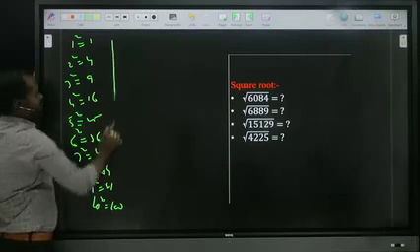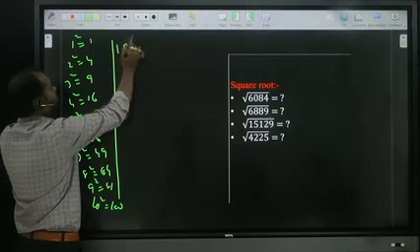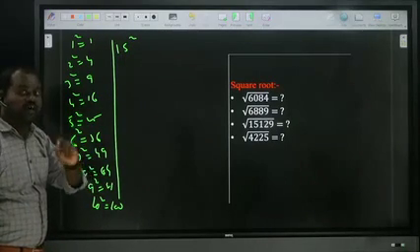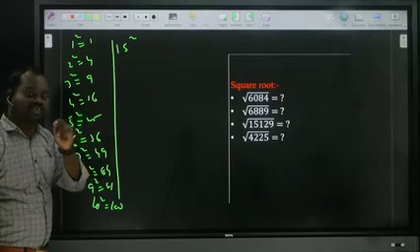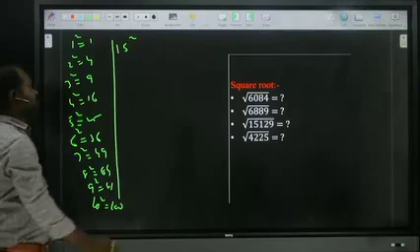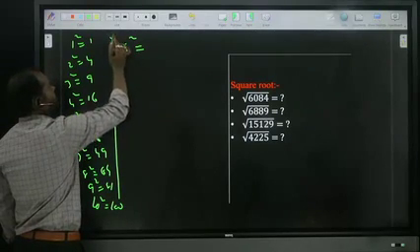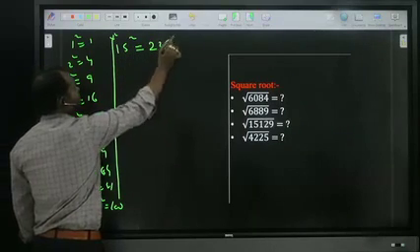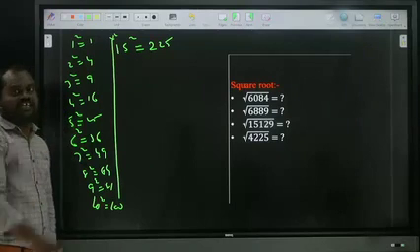Now, other than this, we have to know 15 square. In squares, especially when the last digit is 5, you have a simple shortcut. For 1, what is the next number? 2. 1 into 2, how much? 2. What is the 5 square? 25. So 15 square is 225. It is a shortcut approach, whenever the last digit is 5.